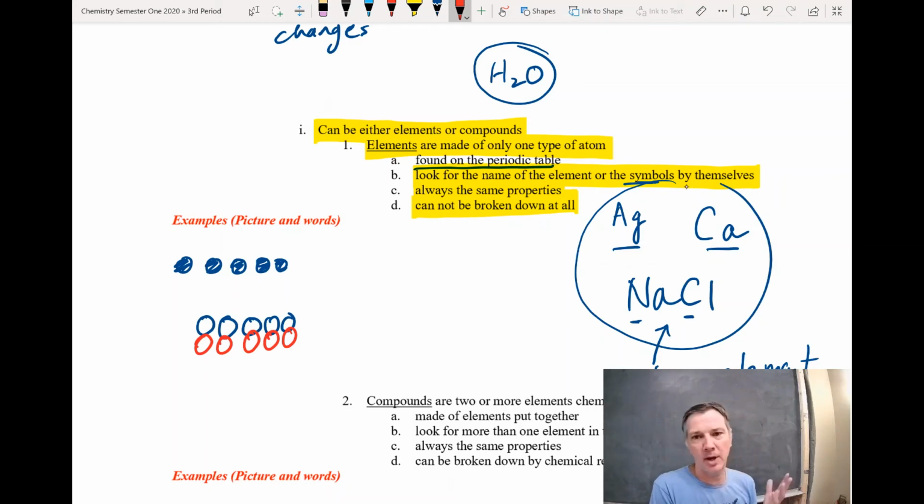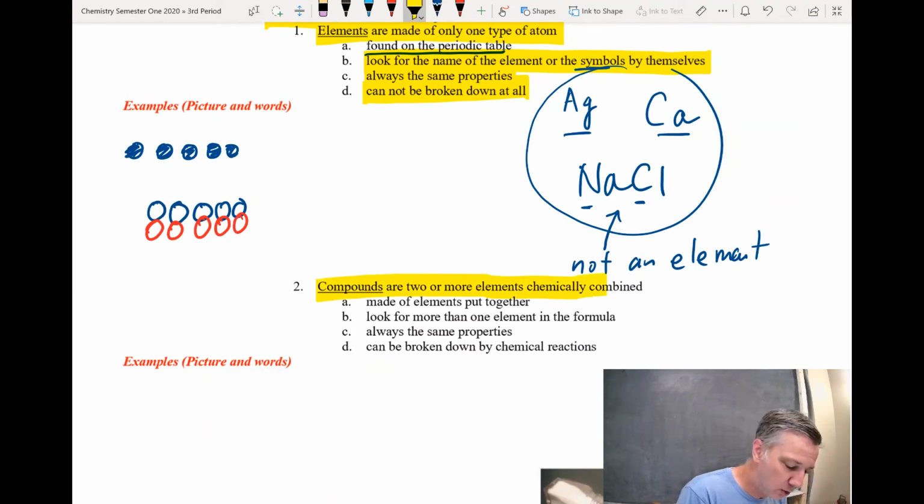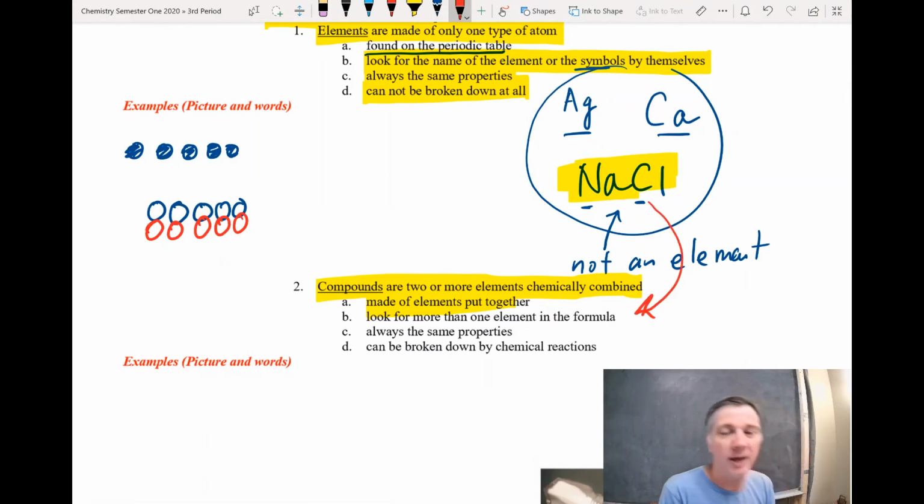Compounds. Let's talk about compounds. We somewhat mentioned compounds earlier. These are going to be two or more elements that are chemically combined. Right? They are made of elements put together. So a great example here is sodium chloride. Sodium chloride is a compound. What you're looking for is more than one element in the formula.